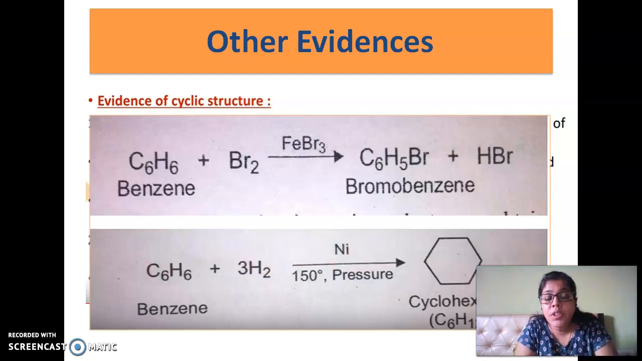So with this we complete the first part of semester 3 chapter 1 of benzene and its derivatives, which talks about benzene and its structure and the evidences which prove this structure.